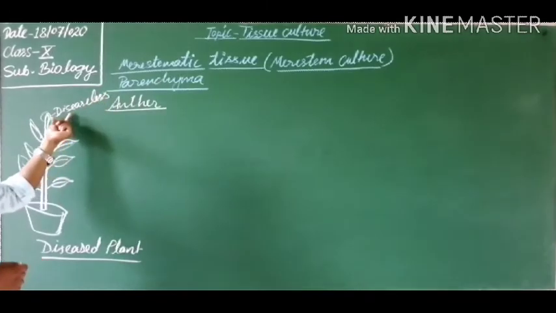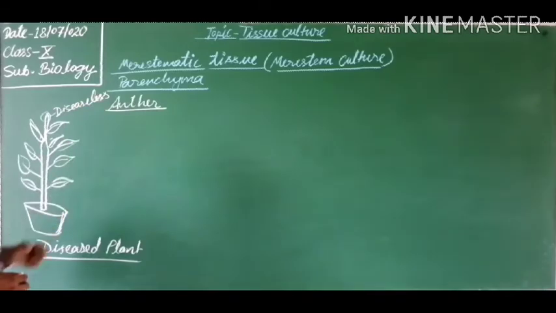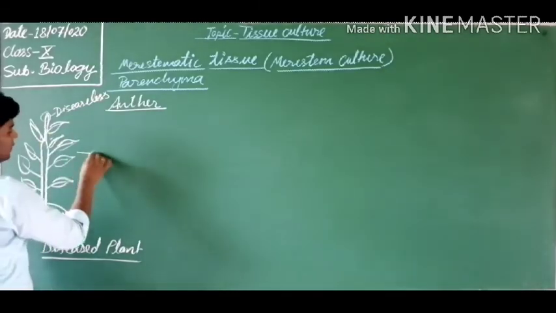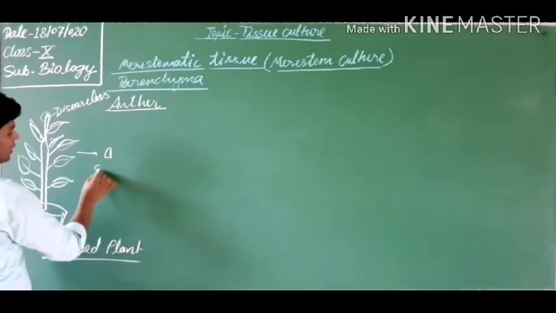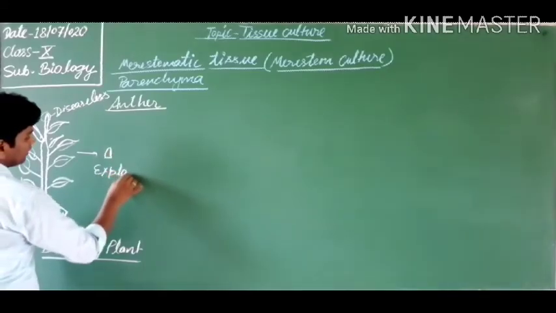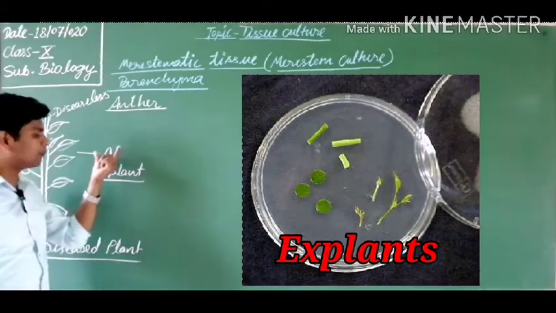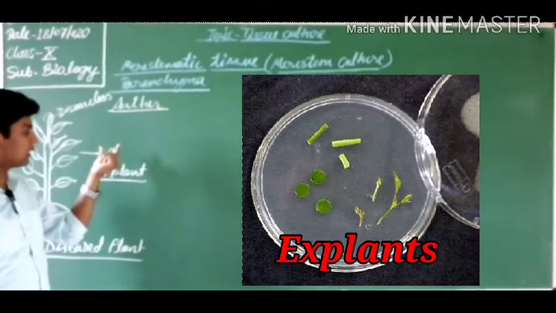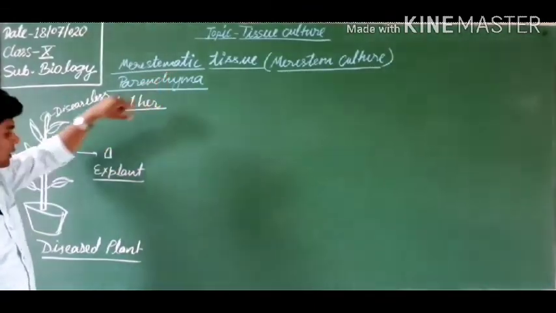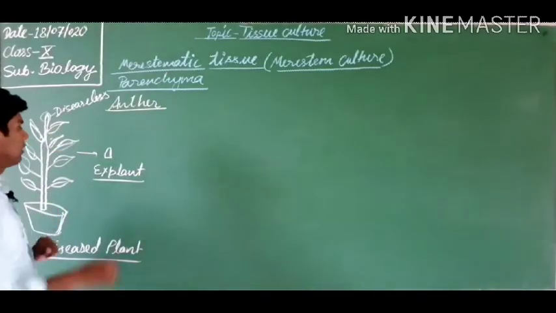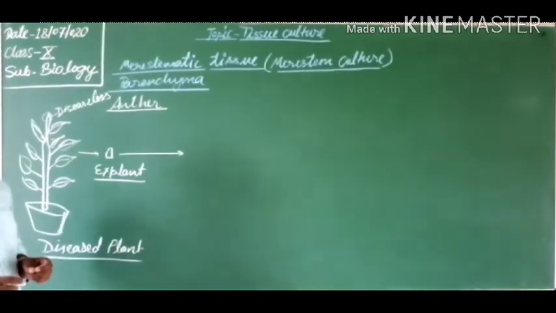We take this portion or tissue, the meristematic tissue of the plant. When we take it from the plant, it is now known as the explant. What is the explant? The explant is the part or tissue of the plant which is used in the tissue culture technique. Now this explant is placed inside the culture medium.